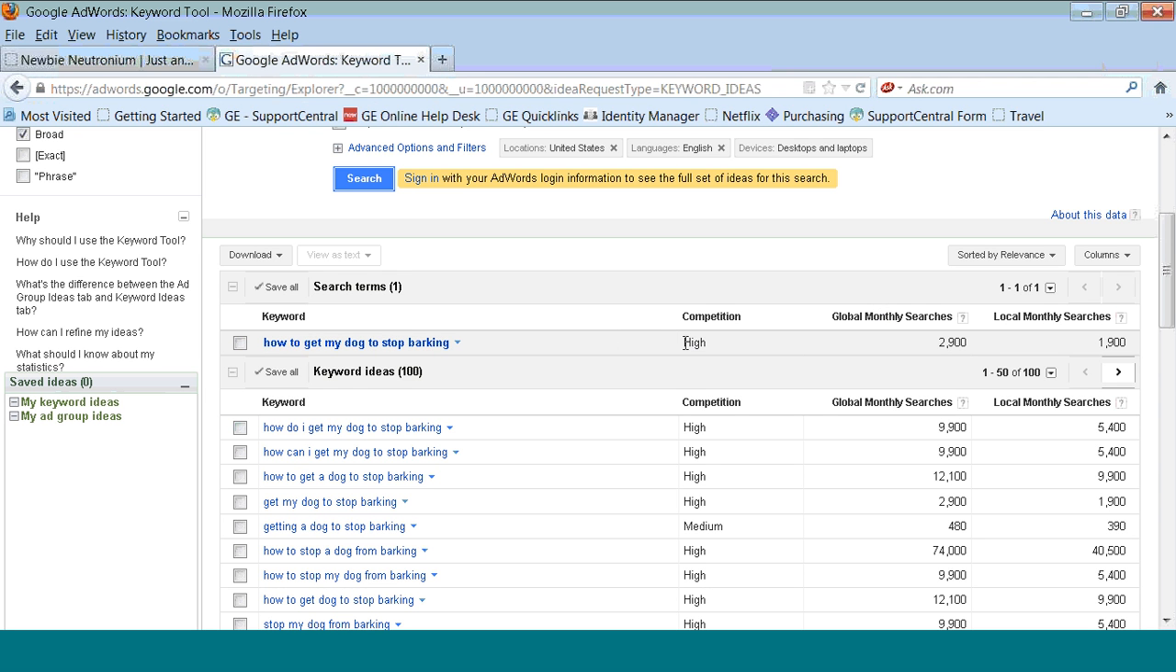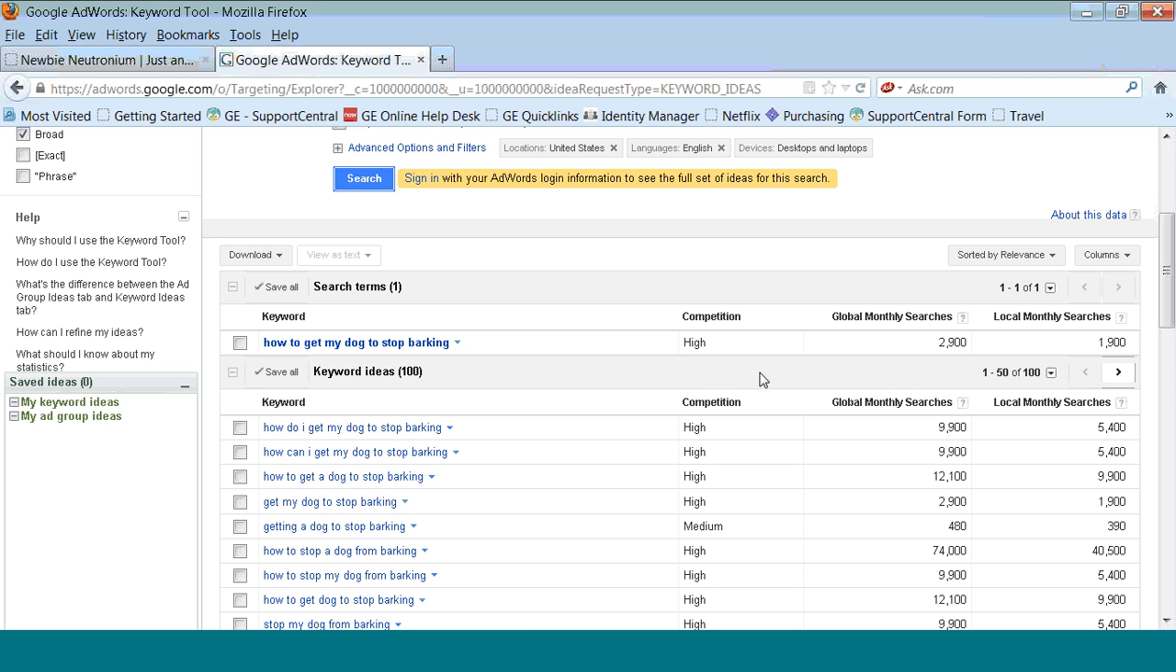The competition for this phrase is very high, so that means there are a lot of websites out there trying to rank for that particular term. The monthly searches is 2,900, not bad. Local searches, now what that means is local to the United States. And again, over 1,000 searches, so that's not too bad. However, that high competition is going to knock this out of the realm of possibility for the first website.